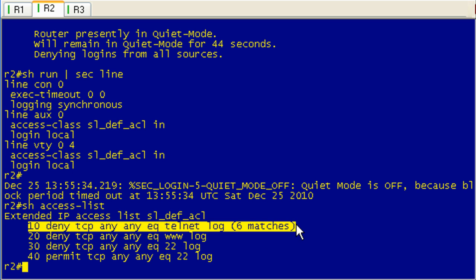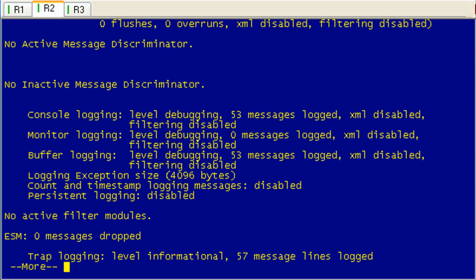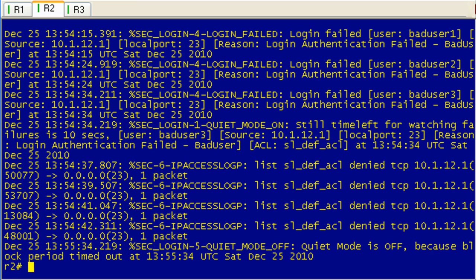And you can see that I sent 6 more telnet attempts while the quiet mode was invoked, and those are matched here, and we will see those in the log in just a second. So let's go ahead and do a show log.